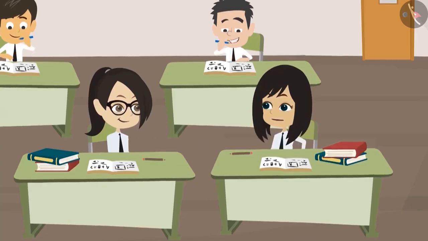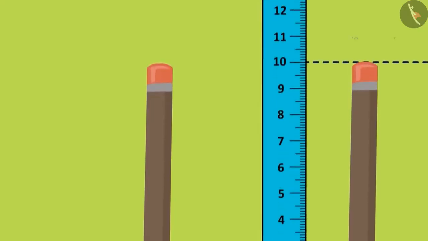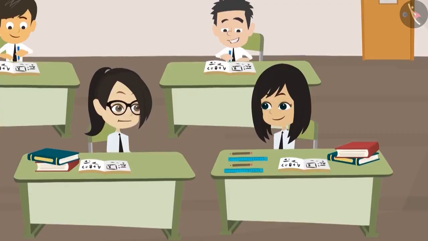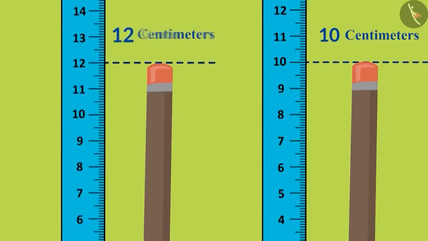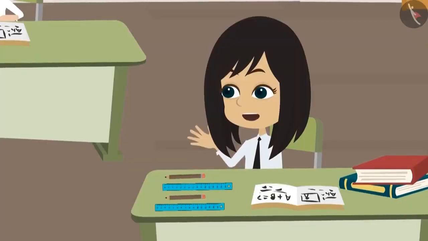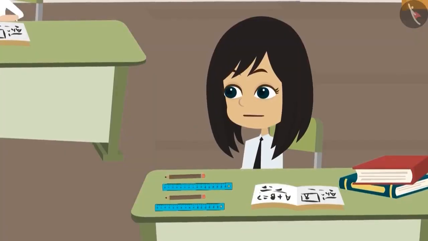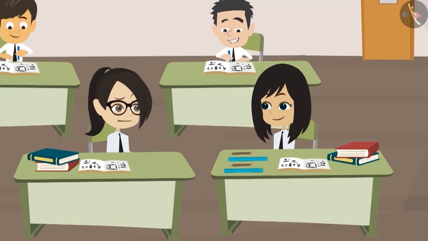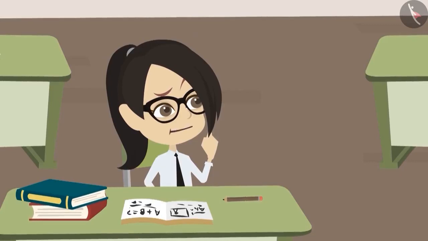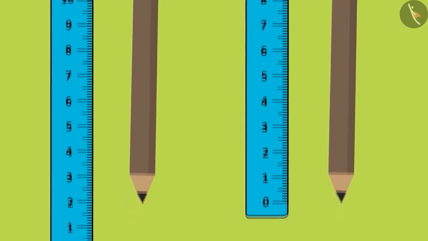I will measure my pencil and you measure yours. My pencil is 10 centimeters long. Now you measure your pencil. My pencil is 12 centimeters long. I told you, my pencil is longer than your pencil. It should not be because both our pencils are new. Show me. See.